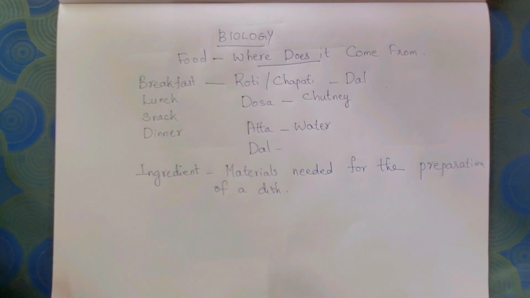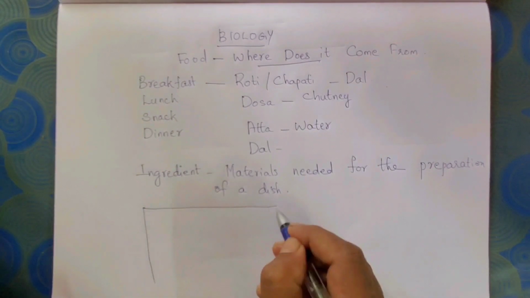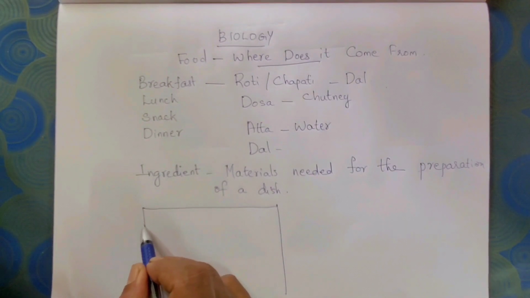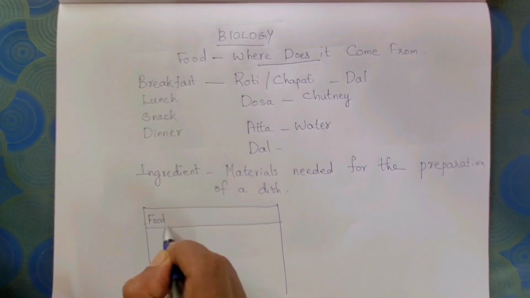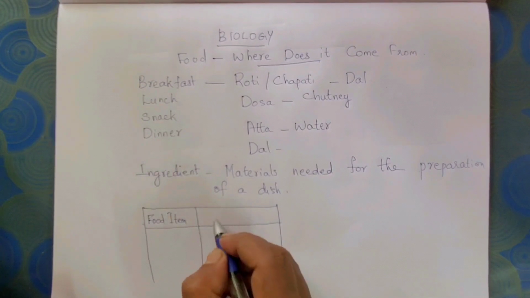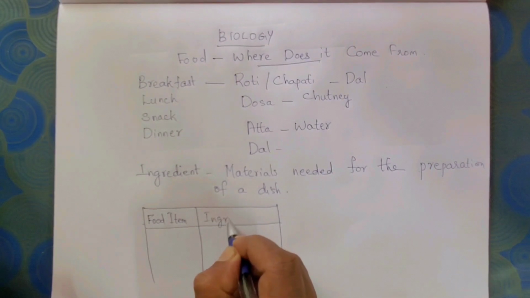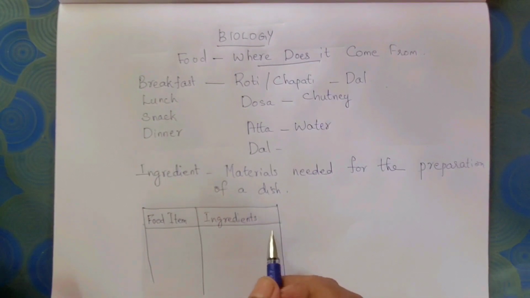To conclude this topic, I will give you an activity in which you have to make a table in which you have to write some of the dishes or food items and find out the ingredients needed for the preparation of each dish.